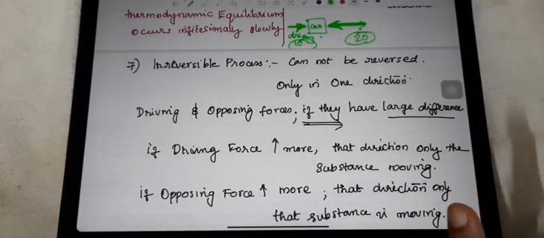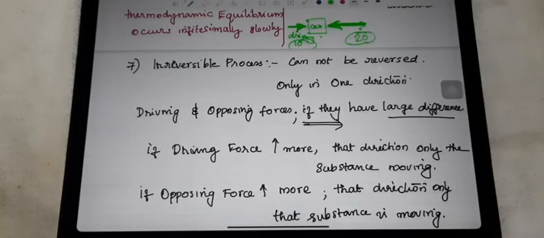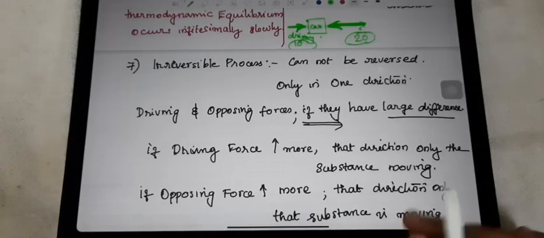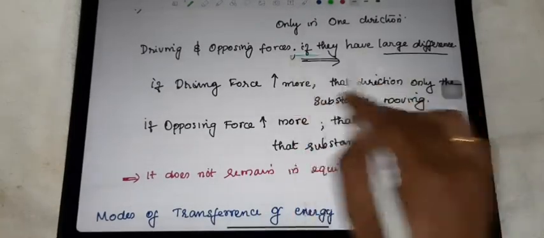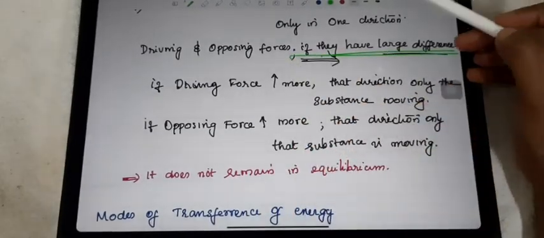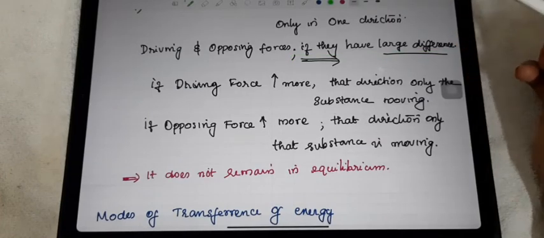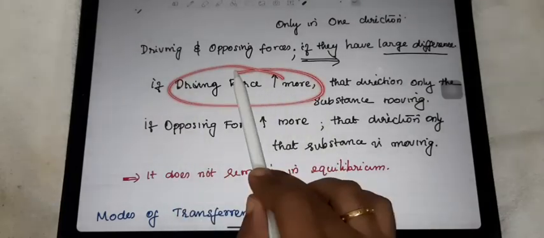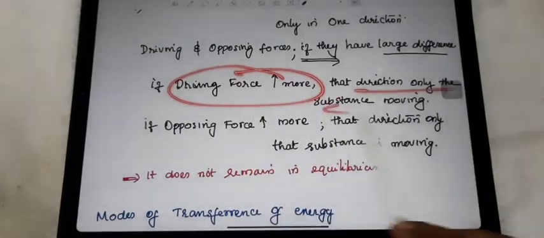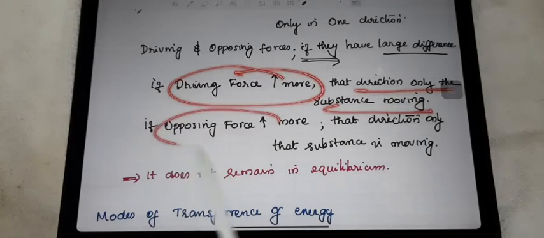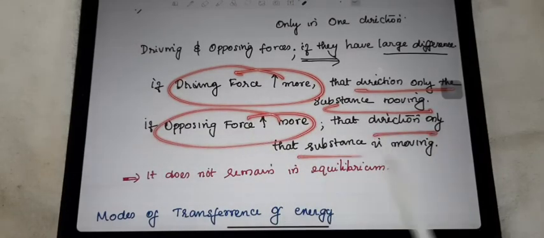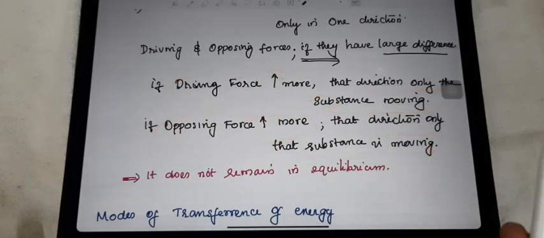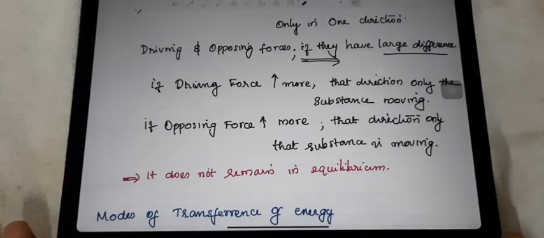There is no reversible process. Only one direction the system is moving. That type of process we call an irreversible process, when there is a large difference in the value. So we can conclude that if the driving force is more, the substance moves in that direction only. If the opposing force is more, the substance moves in that direction. So surely there is no chance of reaching equilibrium. Only one direction the car is moving.